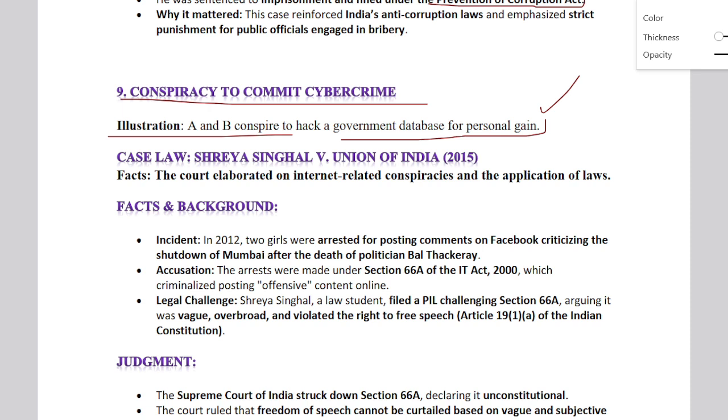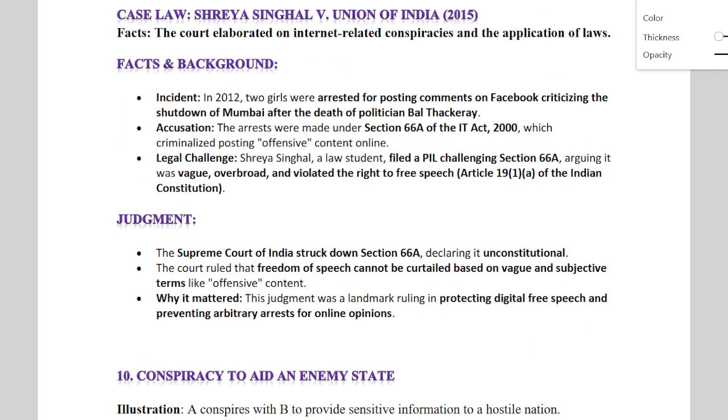So the case law: Shreya Singhal versus Union of India, 2015. In this case, the court elaborated on internet-related conspiracy and the application of the law. So the facts and background of this case: in 2012, two girls were arrested for posting comments on Facebook criticizing the shutdown of Mumbai after the death of politician Bal Thackeray. The arrests were made under Section 66A of the IT Act 2000, which criminalized posting offensive content online. The legal challenge was where Shreya Singhal was